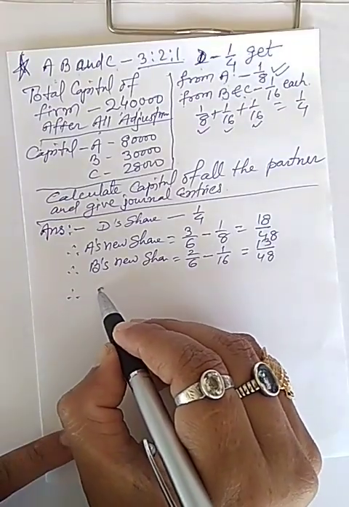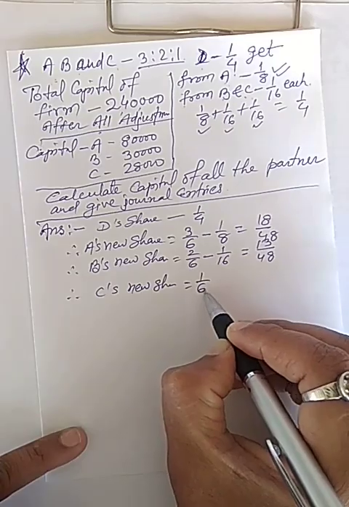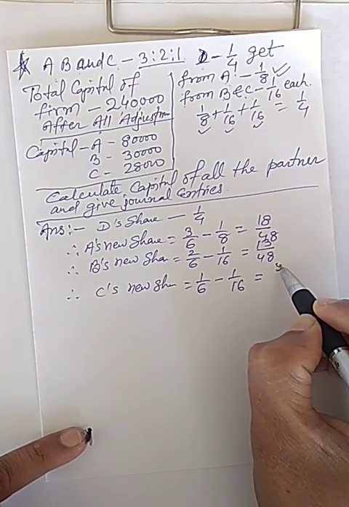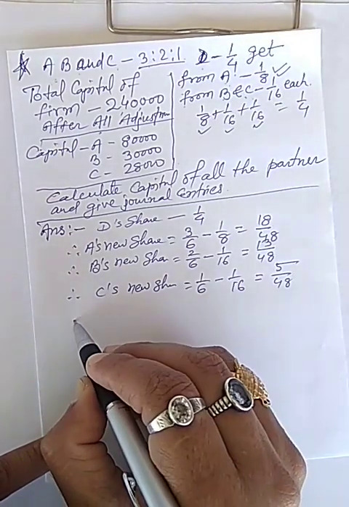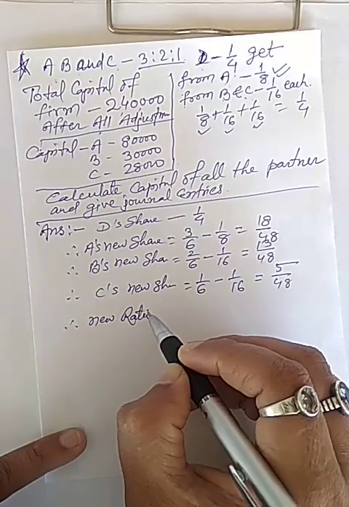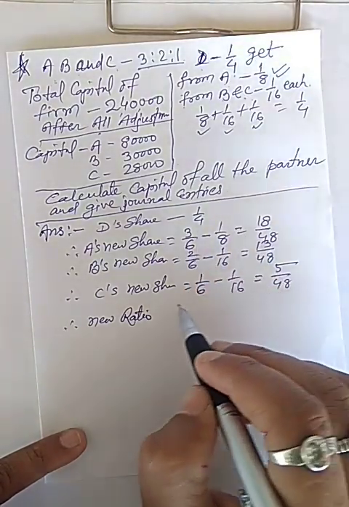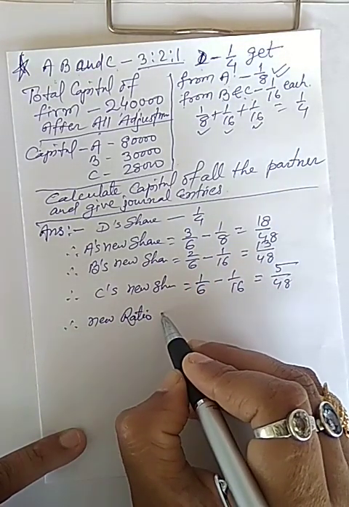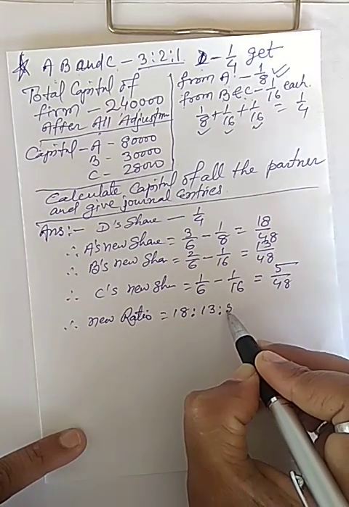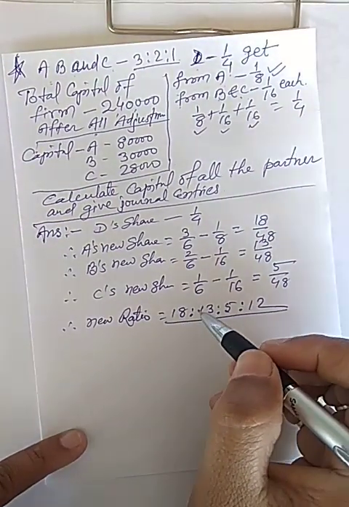And C's new share will be 1/6 minus 1/16, so it will be 5/48. Therefore, the new ratio of partners will be 18:13:5:12.